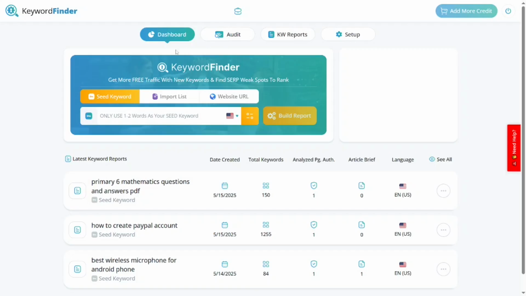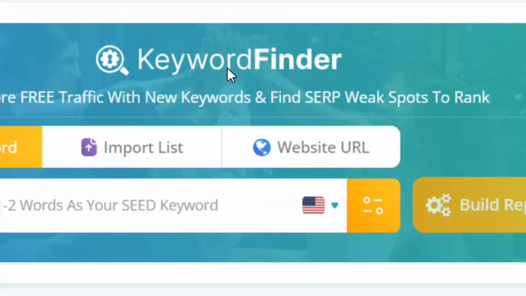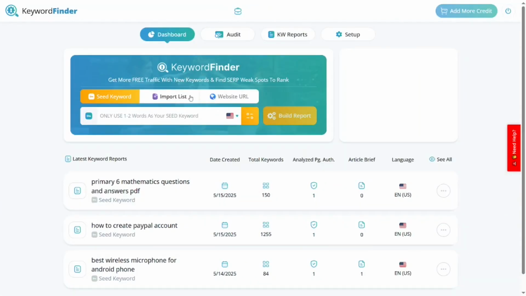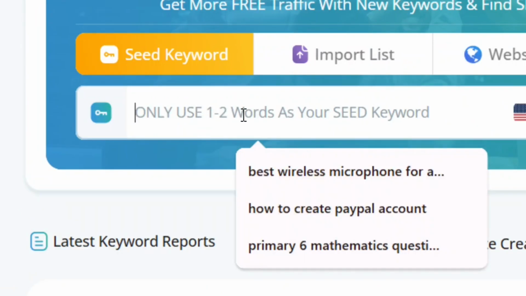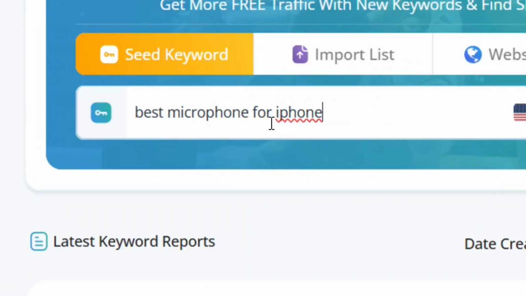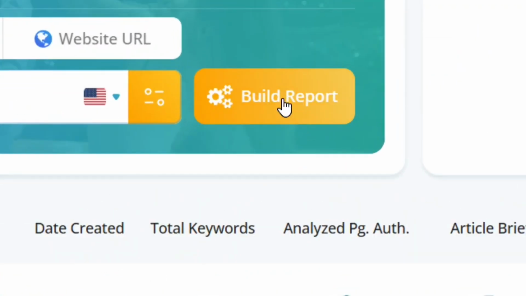We are going to use this keyword research tool called keywordfinder.ai. I have a link to a video in the video description. You can click on it, watch the video, and then create a free account. And then over here, we are going to put in our seed keyword. In my case, it's going to be best microphone for iPhone. Then we are going to click on build report.